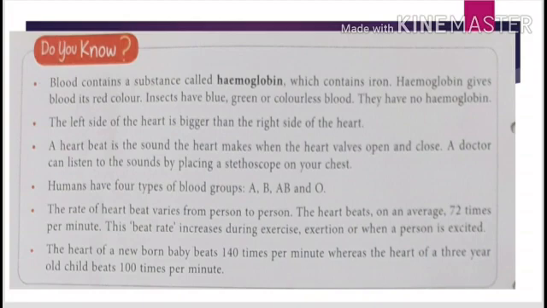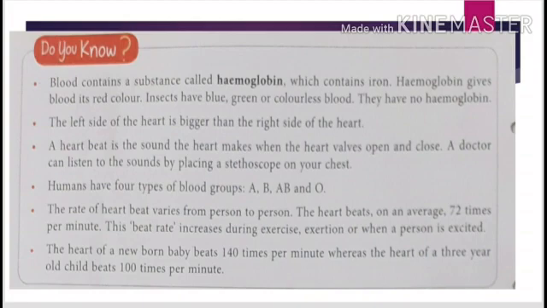Now the next point is the rate of heartbeat varies from person to person. Our heart beats on an average 72 times per minute. एक मिनट में 72 times धक धक होती है. This heartbeat increases during the exercise, exertion or when a person is excited. झूला झूल रहे हो, किसी से डर गए हो, इन सिचुएशंस में भी हार्ट बीट वेरी कर जाती है.